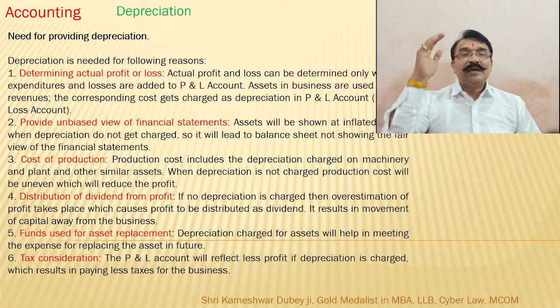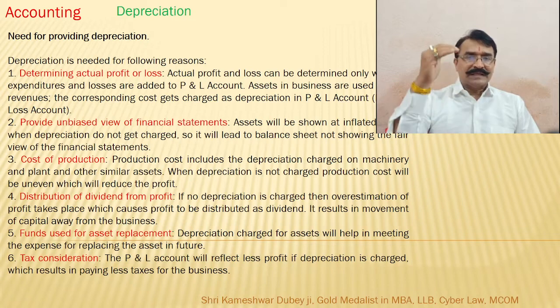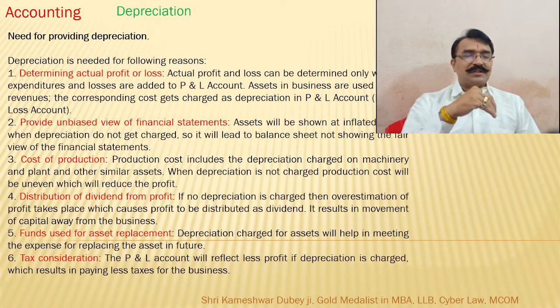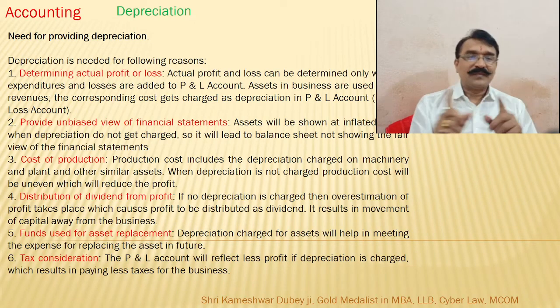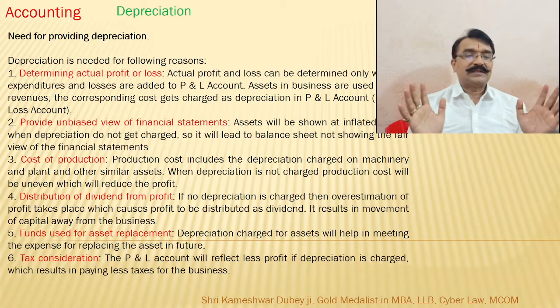When the machinery slowly gets older, repair cost increases. The value of the machine is coming down, so cost of production is affected. Production cost includes the depreciation charges on machinery, plant and other similar assets.